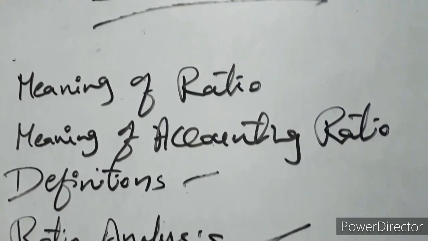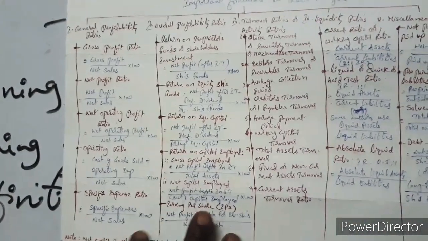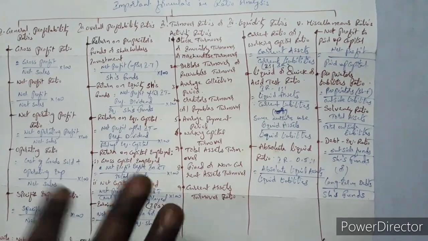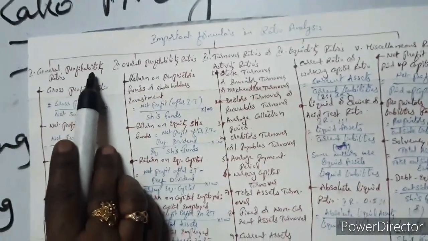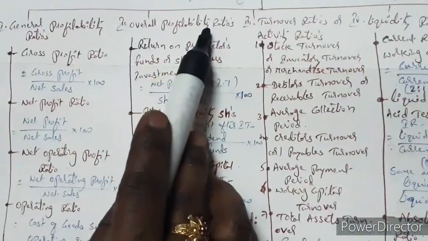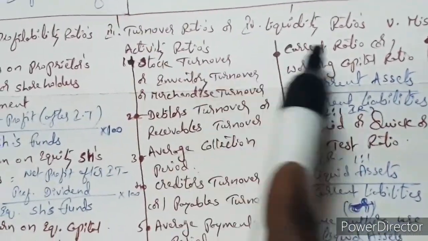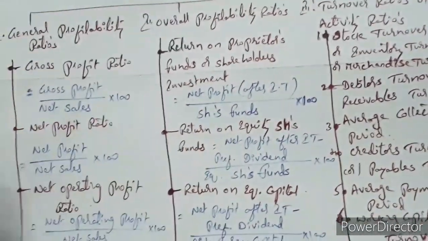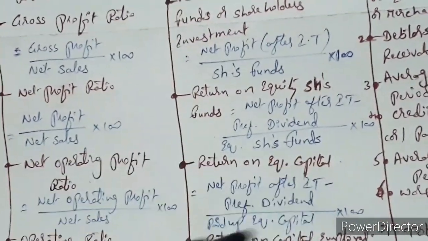This will be explained with the help of so many formulas. What are those formulas? I gave this chart. These important formulas can be classified into five categories. Number 1, general profitability ratios, overall profitability ratios, turnover ratios or activity ratios, liquidity ratios, miscellaneous ratios. General profitability ratios involve the gross profit ratio. Here I gave the formulas also. Try to understand. I will provide you that material also.